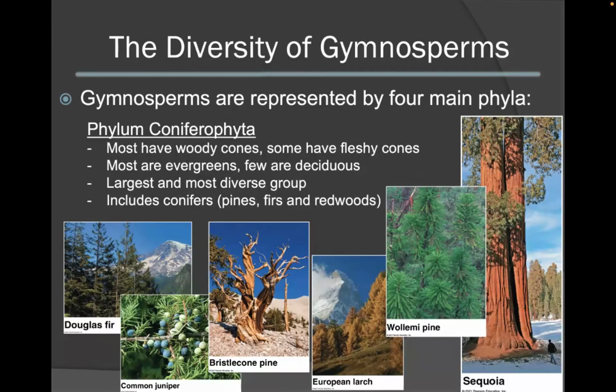And finally, the last phylum is phylum Coniferophyta. This is the most diverse phylum of the gymnosperms. Most of these plants have woody cones, however some will have fleshy cones. Most are evergreens and few are deciduous, losing their leaves in certain seasons. These include your conifers, pines, firs, as well as redwoods.